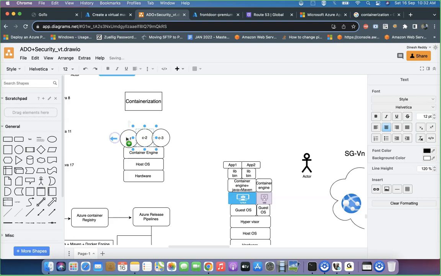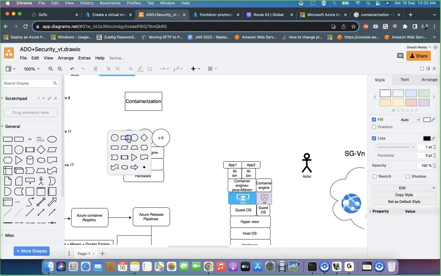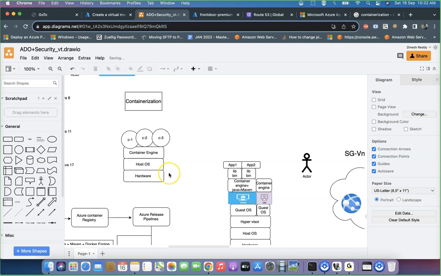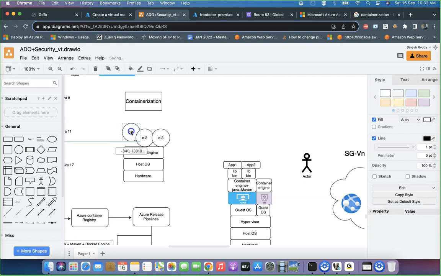The container engine is splitting your operating system into different machine types. Those are all called containers. That is what you are doing.